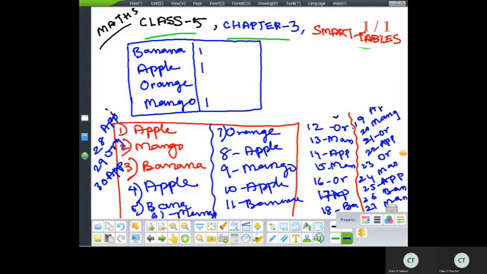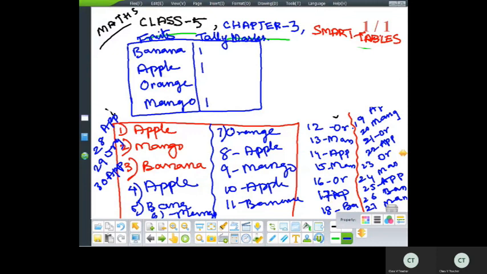So wherever I'm getting it, I'm just drawing a line. You know the tally marks. Yes, tally marks means we just write the lines, and I'll show you how to draw, cut or draw the lines. Okay. So firstly, let me make a tally marks table. So this is the tally marks table which I am writing now. Okay, these are the fruits.